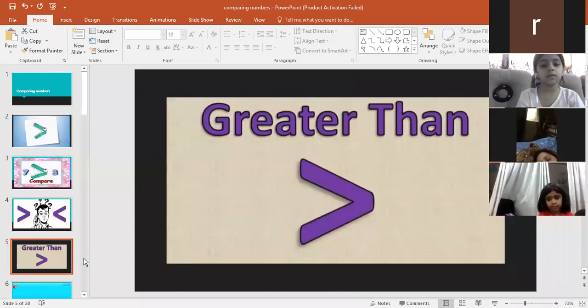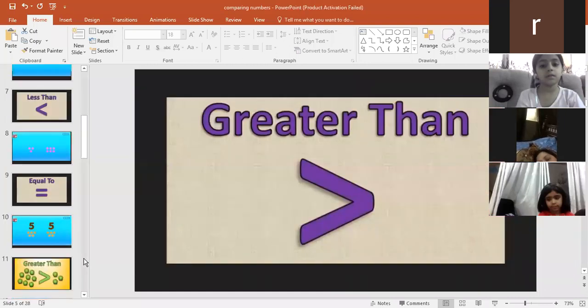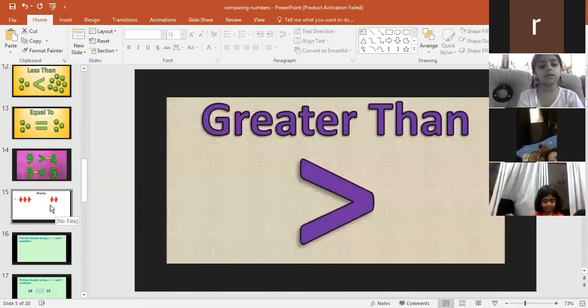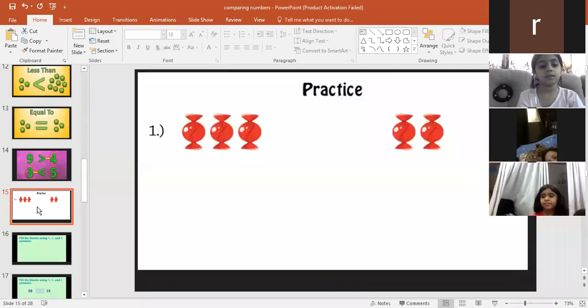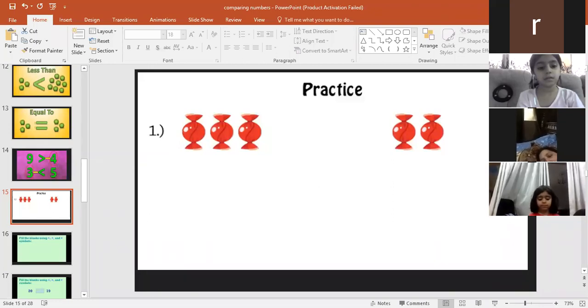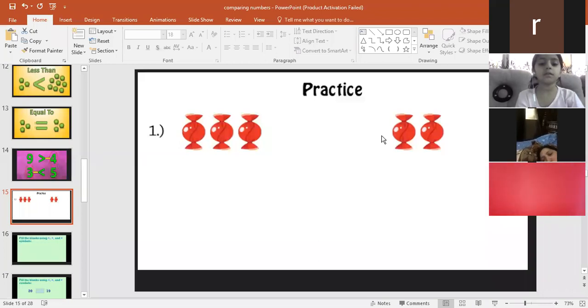And then we shared a few videos. We will not go into these because we have to move toward the next thing, the most important thing here. Here I will show you a video. In this way, it will help you know which is the greater number and which is the smaller number, and how we can identify it, right?